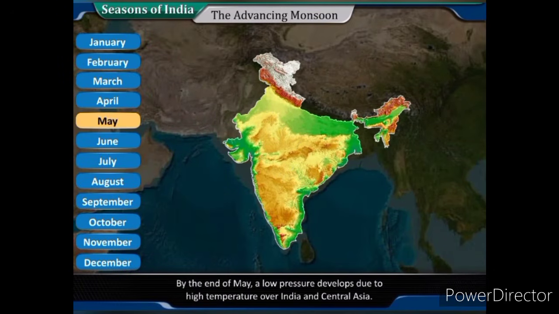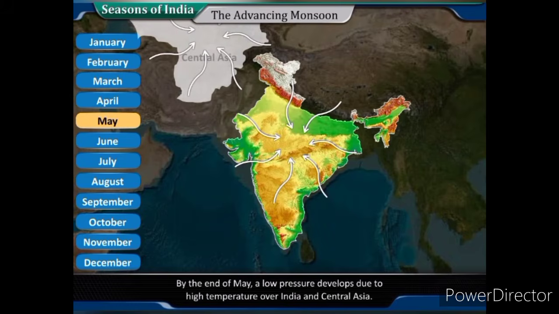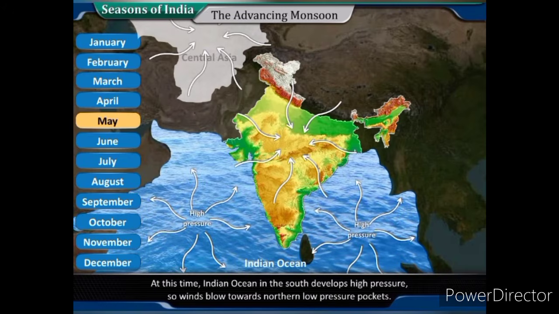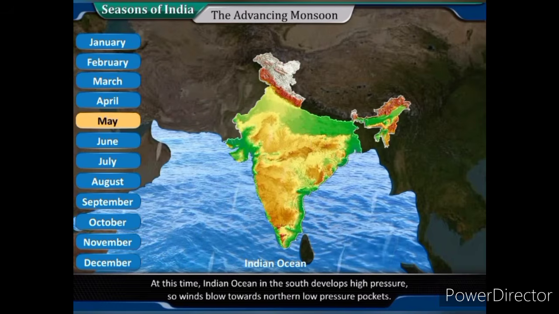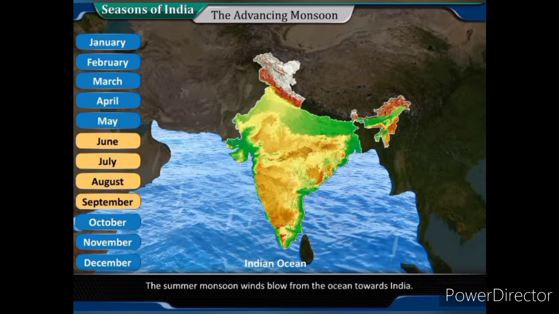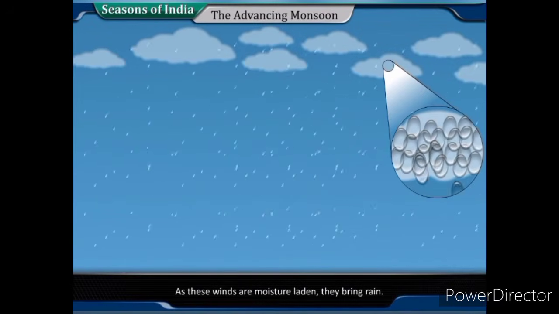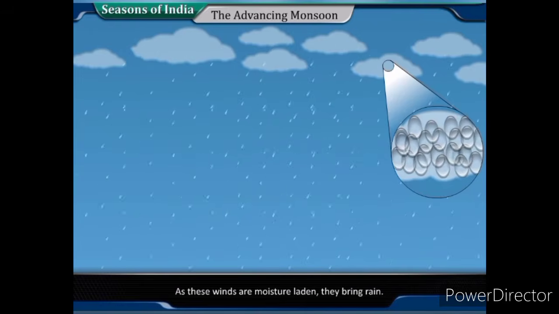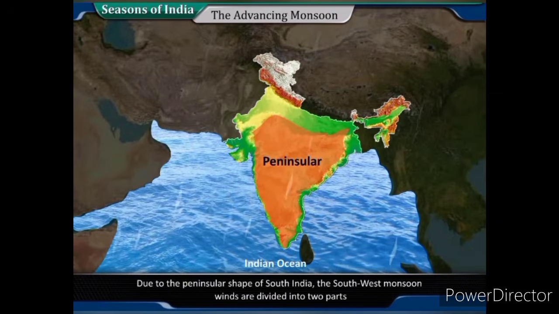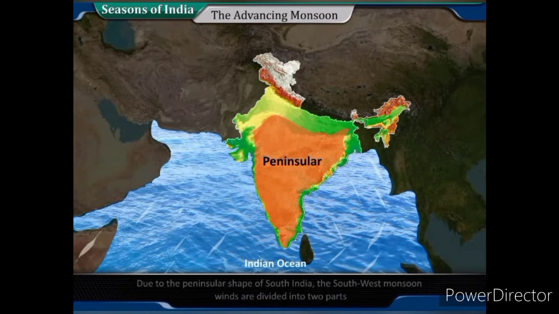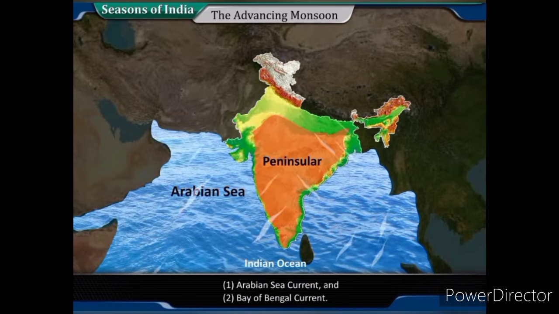By the end of May, a low pressure develops due to high temperature over India and Central Asia. At this time, the Indian Ocean in the south develops high pressure, so winds blow towards northern low pressure pockets. The summer monsoon winds blow from the ocean towards India. As these winds are moisture-laden, they bring rain. Due to the peninsular shape of South India, the southwest monsoon winds are divided into two parts. 1. Arabian Sea current and 2. Bay of Bengal current.